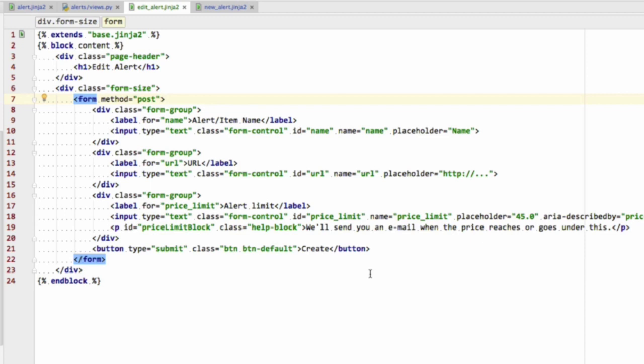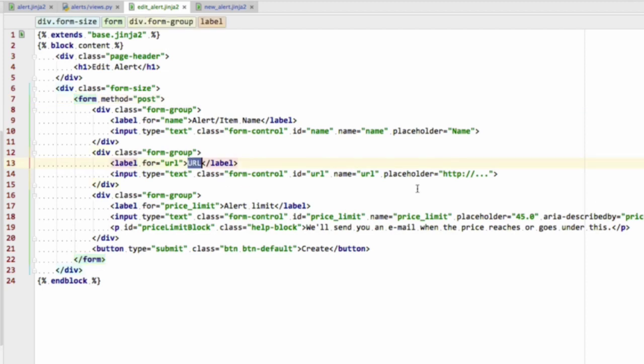However, let's think about what sort of things we want to allow the user to update. Do we want them to update the alert name, i.e. the item that the alert is for? I would be tempted to say no. I would be tempted to say this alert is for this item, and if you want to change the alert so it's for a different item, then you should create a new alert entirely. You can delete this one and create a new one.